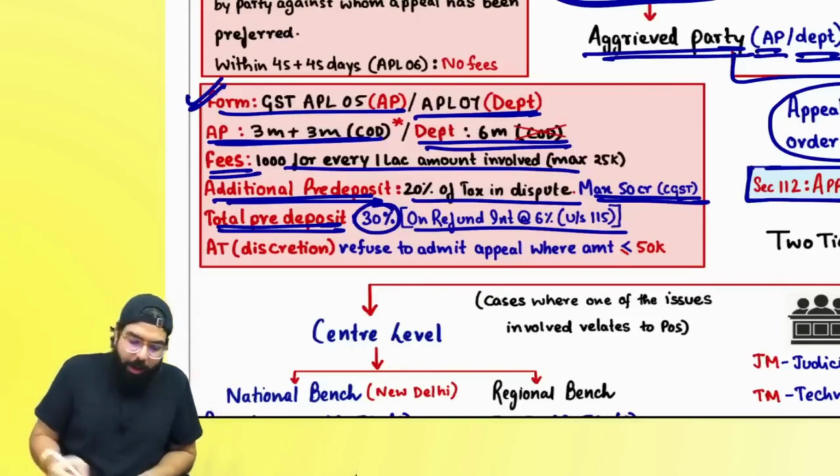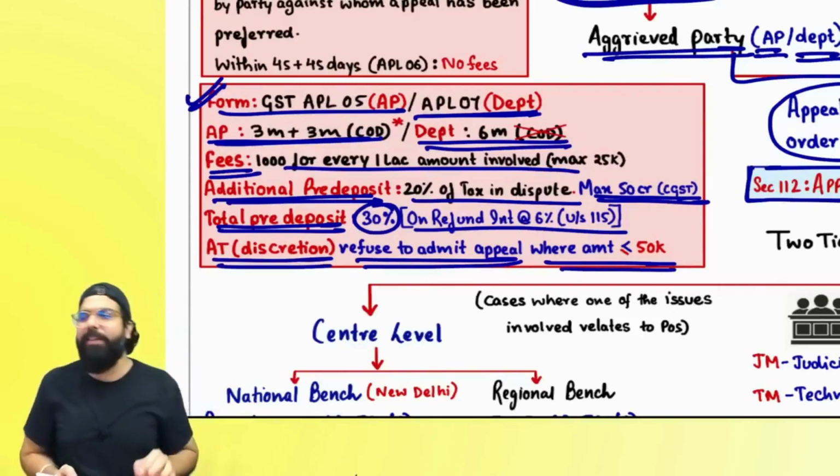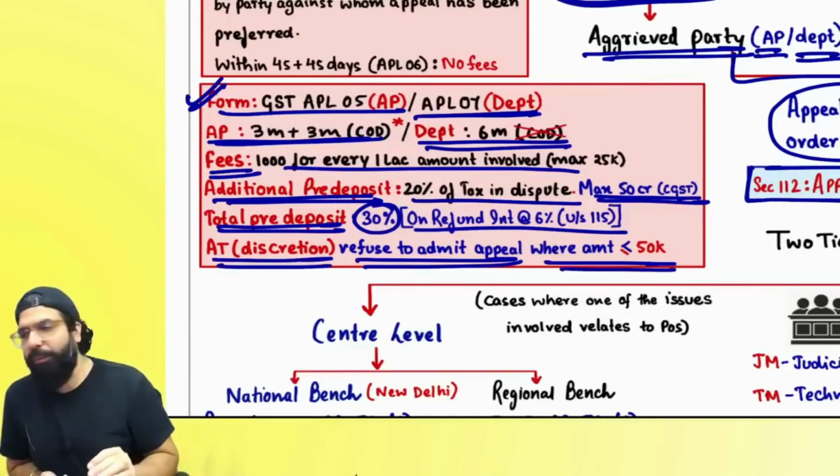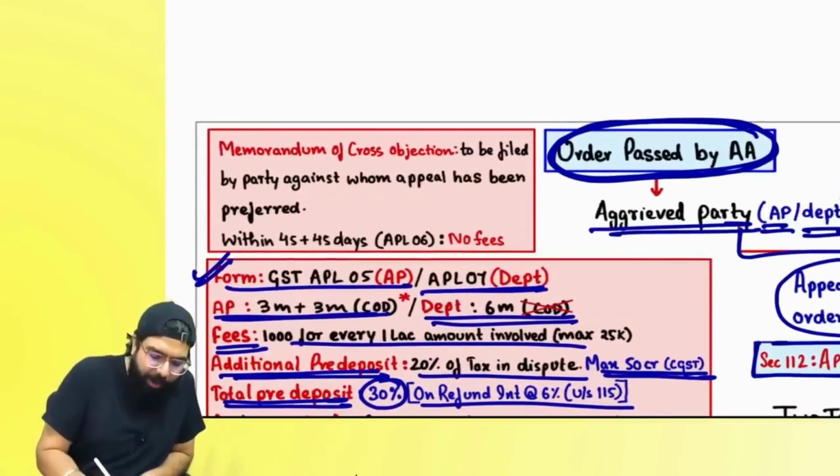Right, everyone? Now, the appellate tribunal, always remember, at their discretion, if the appeal involves an amount of less than or equal to 50,000, they can tell you to get lost. They can go ahead and reject the appeal. Everyone, always remember one thing.